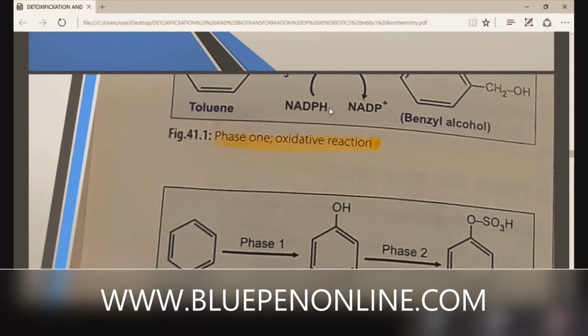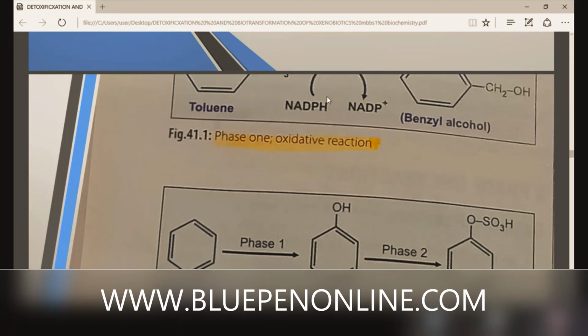In the presence of the enzyme mixed function oxidase, with NADPH acting as coenzyme, toluene is converted to benzyl alcohol. Hydroxylation actually occurs.